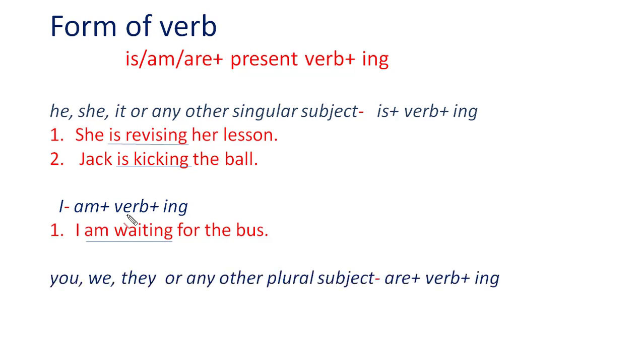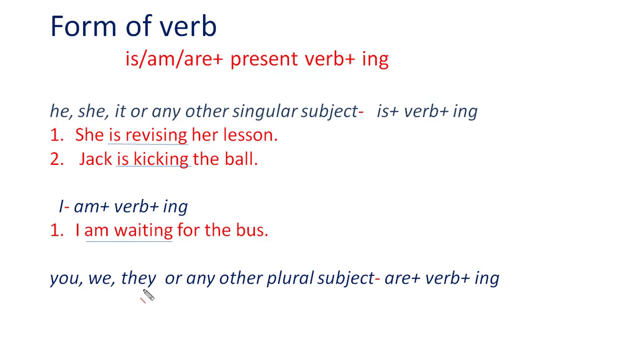Next, when we have you, we, they or any other plural subject. Plural subject means when there are two or more than two persons or things. As you can see that you, we and they, these are also the plural pronouns.